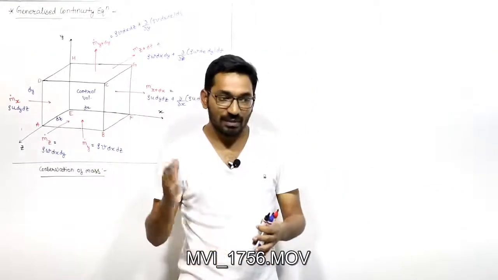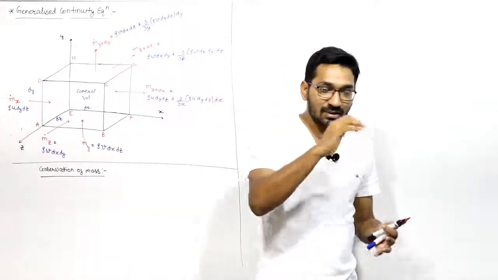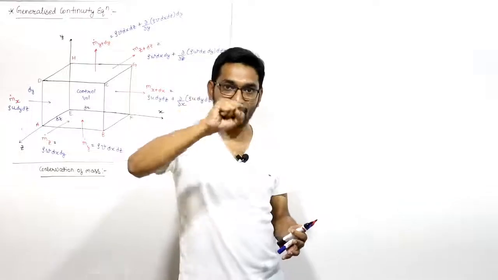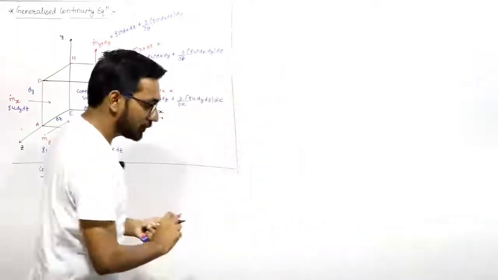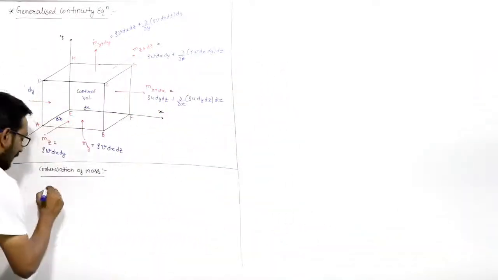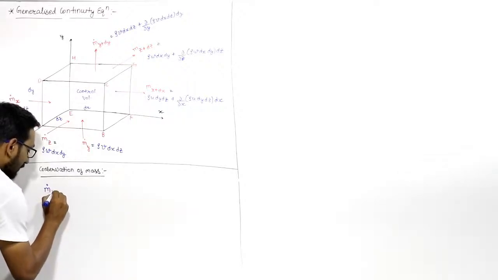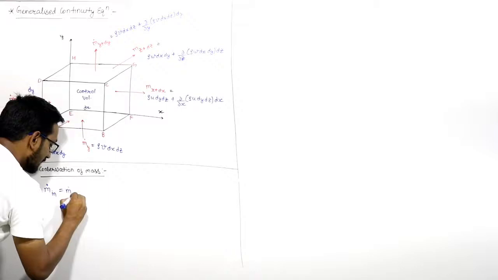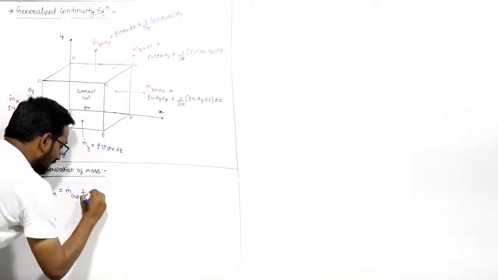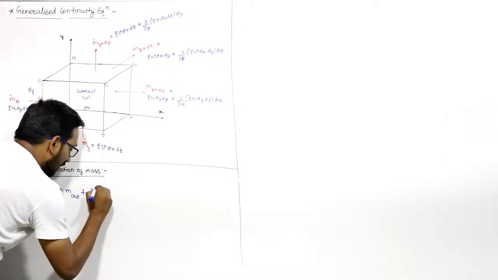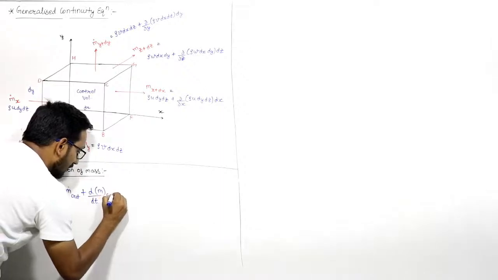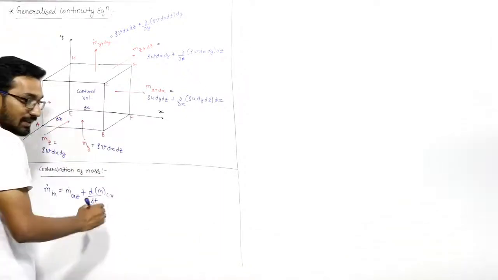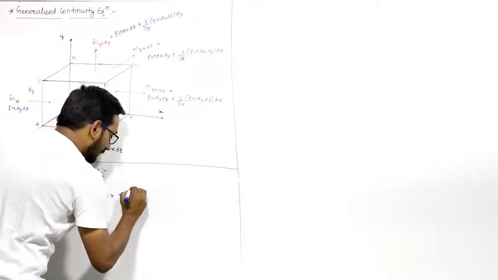Or you can say the mass which comes inside the system will be equal to the mass which goes out plus the mass that can be stored in the control volume. So you can write that the mass flow rate inside will be equal to the mass which goes out plus the rate of change of mass of the control volume with time, right? Let us say this is your equation number 1.